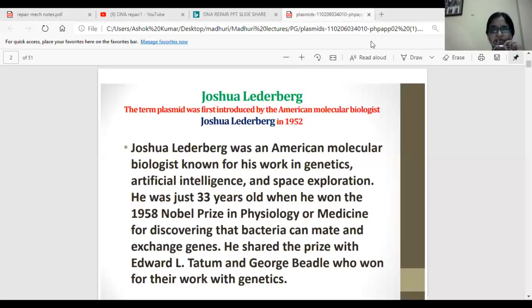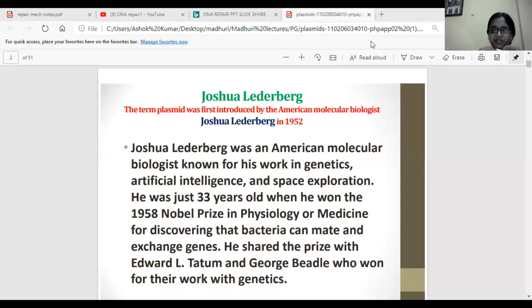The term plasmid was introduced by American molecular biologist Joshua Lederberg in 1952. Joshua Lederberg was an American and he worked in genetics, artificial intelligence, and space exploration.